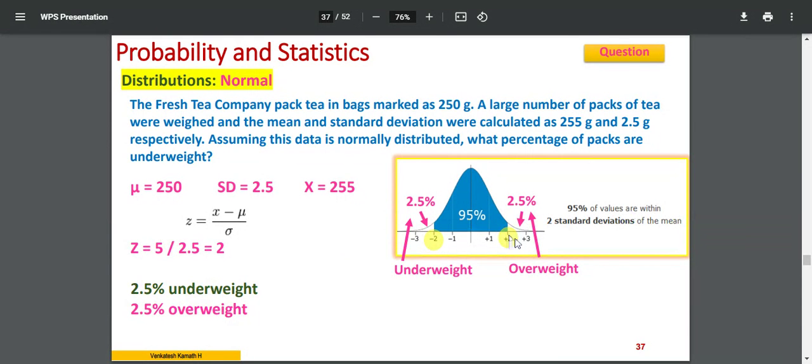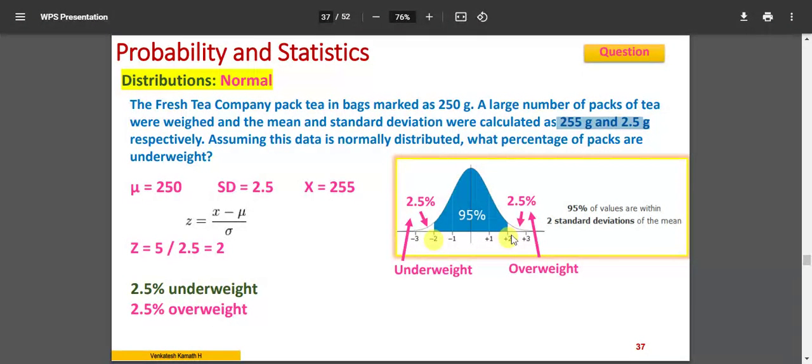So z value is equal to 2. On the other hand, it is minus 2. All my 250 samples that I have taken over here, a large number of sample packs with the mean and standard deviation, all these samples fall within minus 2 to plus 2. The meaning is this: within this zone, how much is the area? Minus 2 to plus 2 will be 95%. 95% of all my samples will be falling within this.